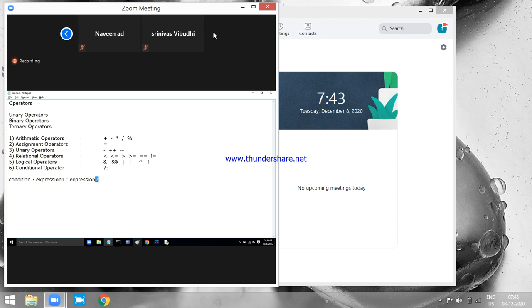Am I clear here? Now, the result of any condition is going to be what? Boolean type, true or false. If the result of this condition is true, it will execute the expression available after the question mark. If the result of this condition is false, it will execute the what? The expression available after the colon.